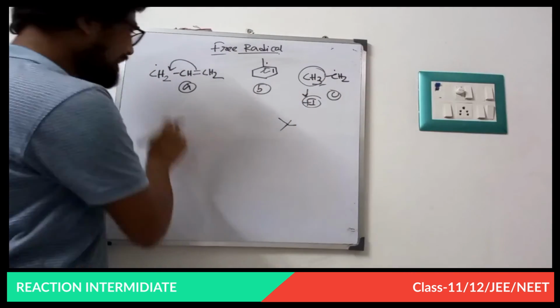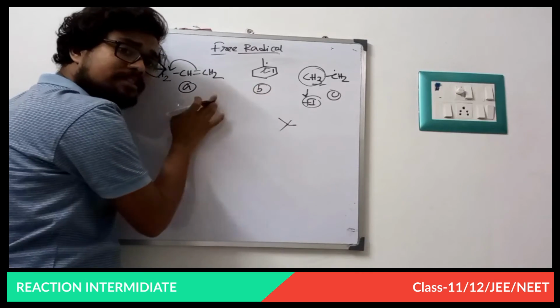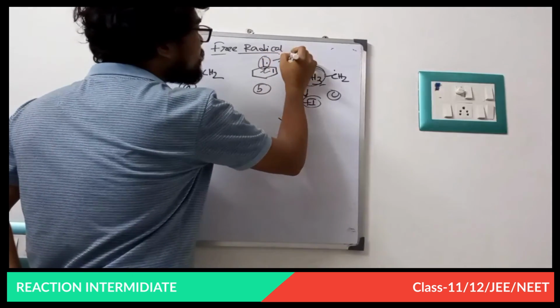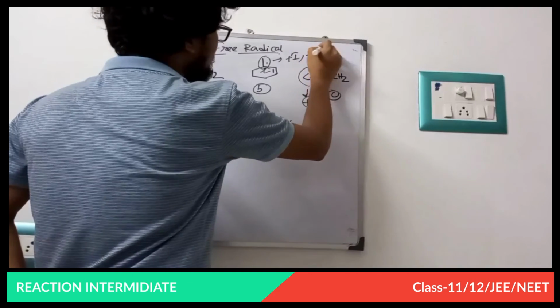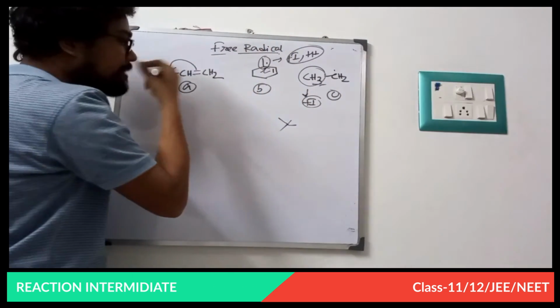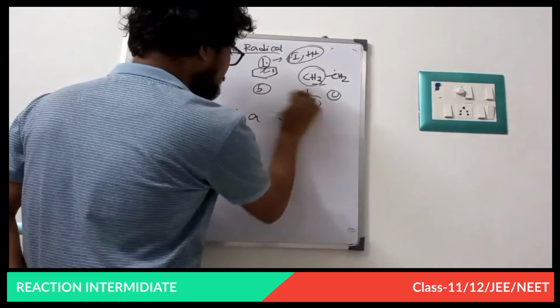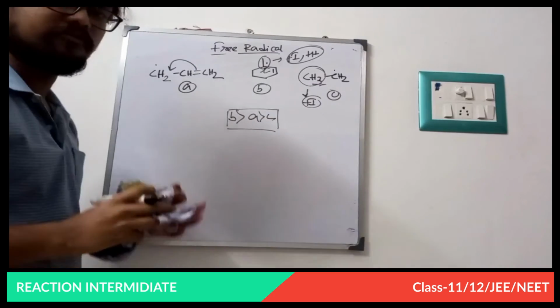Now between A and B, both are stabilized by resonance, but in this case the plus I effect, also the plus H effect of this CH3 group, stabilizes this free radical. So the stability order is B greater than A greater than C. Fine. This is the stability order of these free radicals.